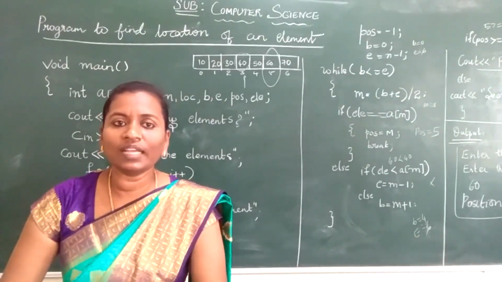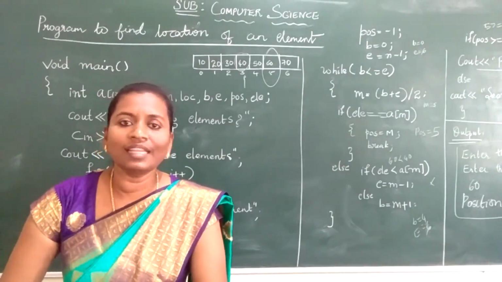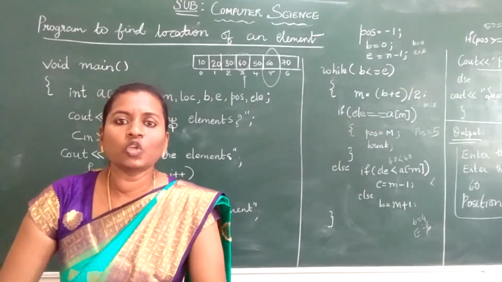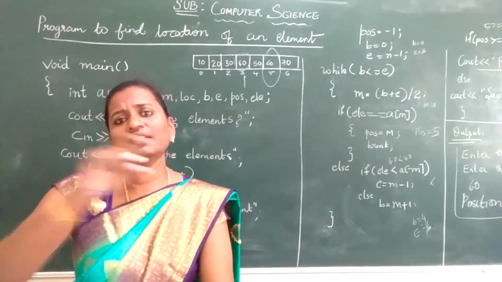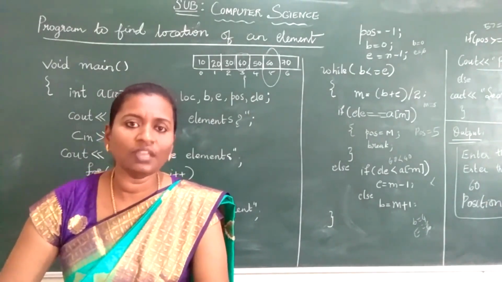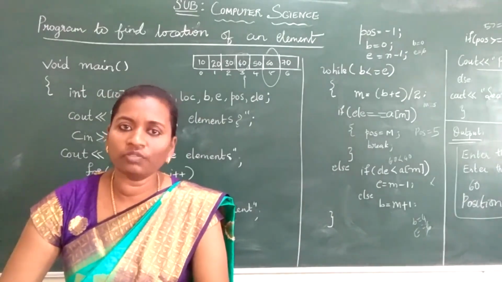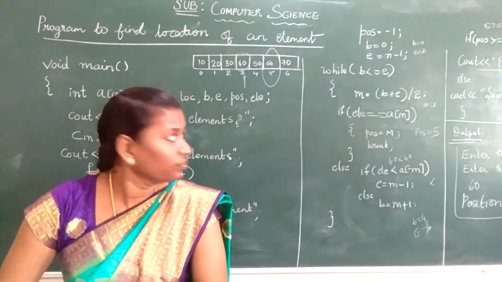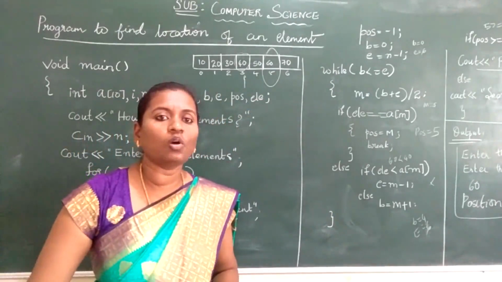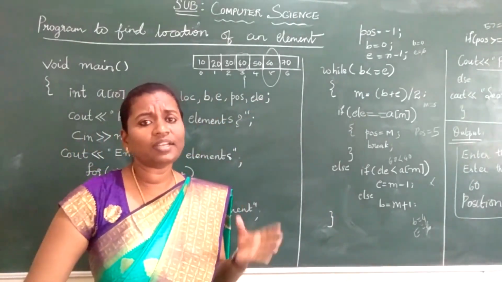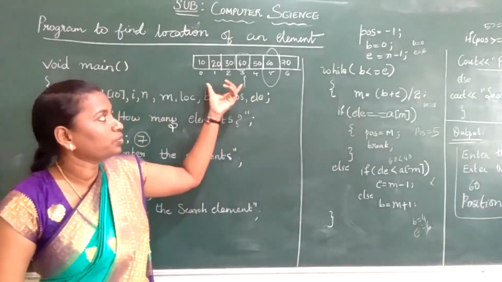So searching means finding the location of an element in a given array. In searching, there are 2 techniques, linear search and binary search. In linear search, we just compare the given element with each and every element present in an array. So it's a linear traversal which is quite time consuming, but the elements in the array need not be in sorted form. Please keep in mind. Whereas in binary search, the elements present in an array should be sorted in ascending order. Sorting is nothing but arrangement of elements in ascending or descending order, whereas in binary search, the array elements should be in sorted form.